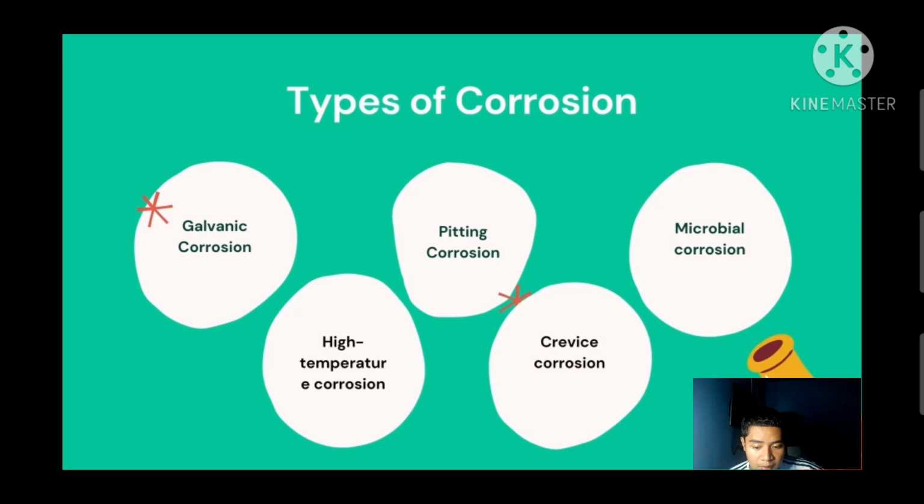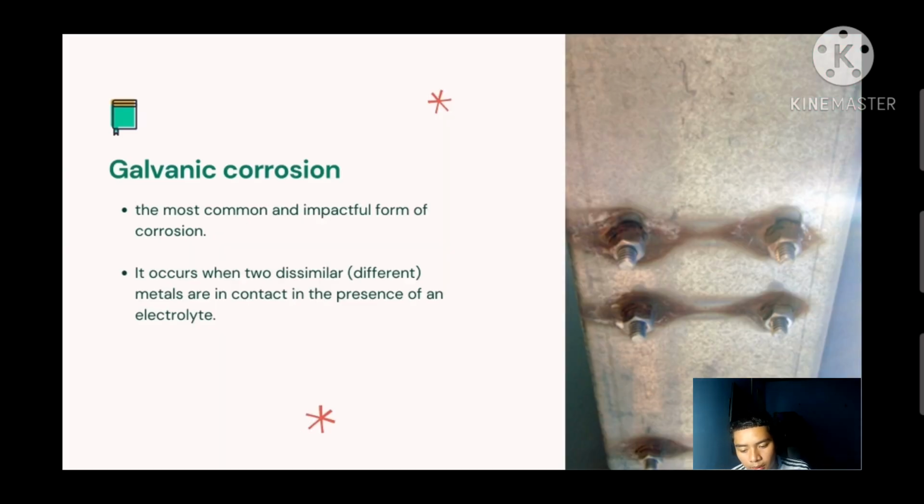Types of corrosion. So there are several types of corrosion, and the science and understanding of this process are constantly evolving. Here is a brief overview of some common types of corrosion: galvanic corrosion, pitting corrosion, microbial corrosion, high temperature corrosion, and crevice corrosion. So let's start with galvanic corrosion. Galvanic corrosion is the most common and impactful form of corrosion. It occurs when two dissimilar or different metals are in contact with the presence of an electrolyte.